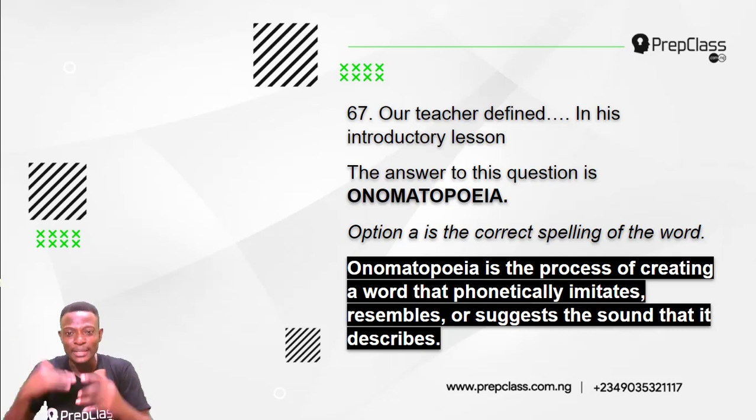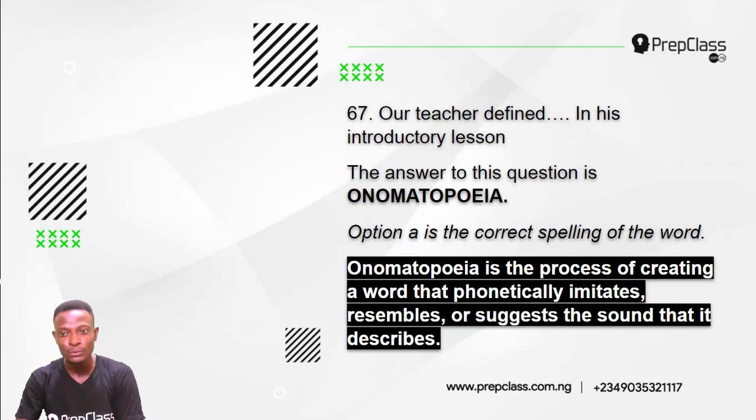There are words that actually imitate the sound they describe. Example, knock. Knock is the word and it actually describes the sound it suggests. For example, crow. Crow is a word, but it also describes the sound it suggests. Crack. Crack is a word that describes the sound it suggests. When a word cracks, the sound it makes is like crack. So the word actually describes the sound it suggests. It imitates. It resembles the sound it describes. It sounds like the way a word cracks.